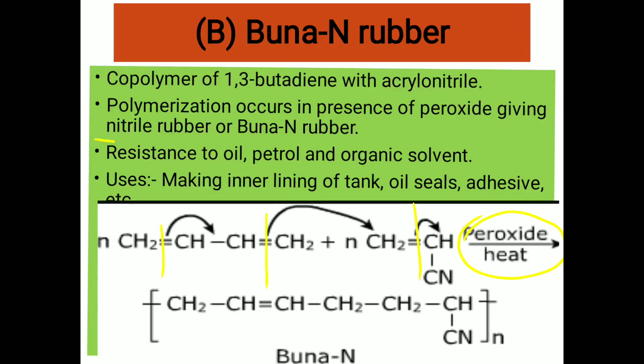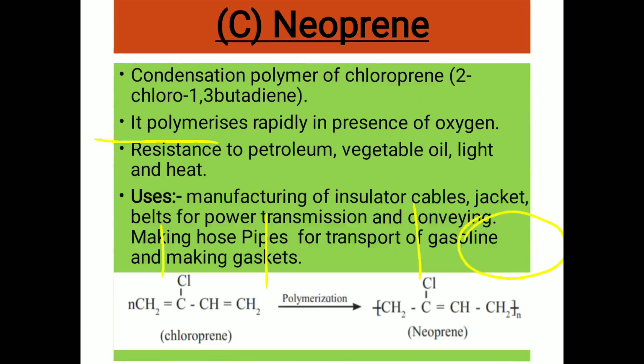It is also known as nitrile rubber. It is resistant to oil, petrol and organic solvents. Buna N rubber is used for making the inner lining of tanks because it is highly resistant to corrosion. It is also used for oil seals and adhesives, etc.